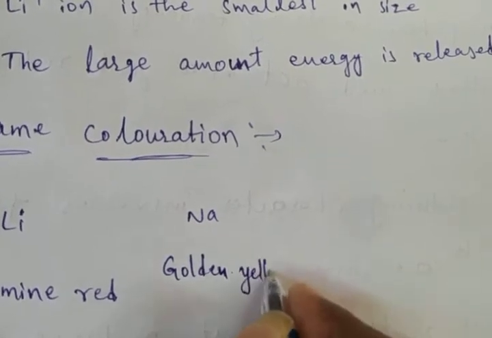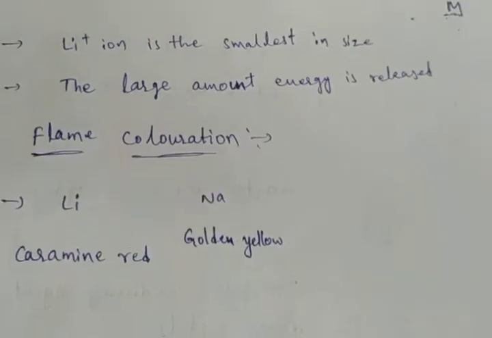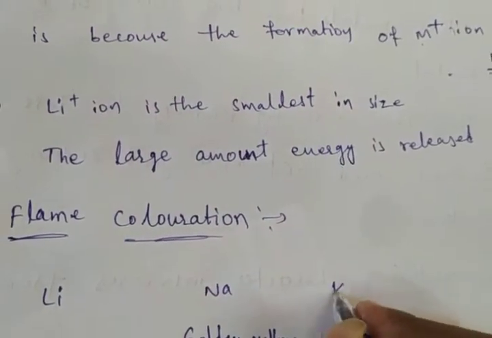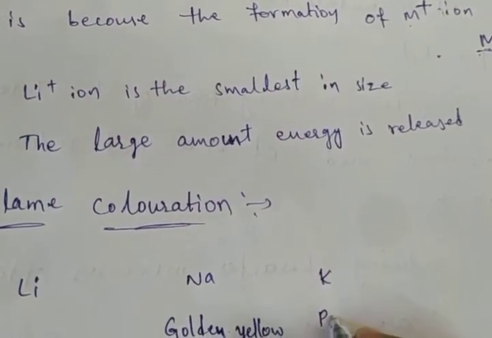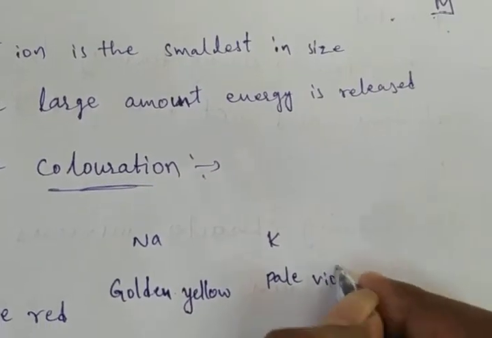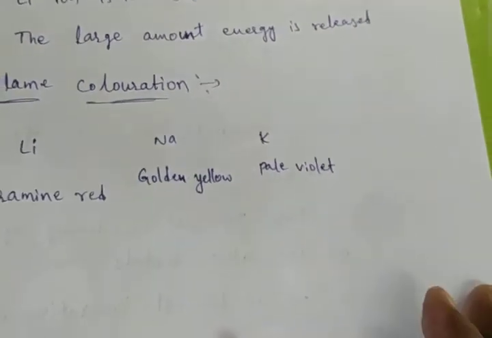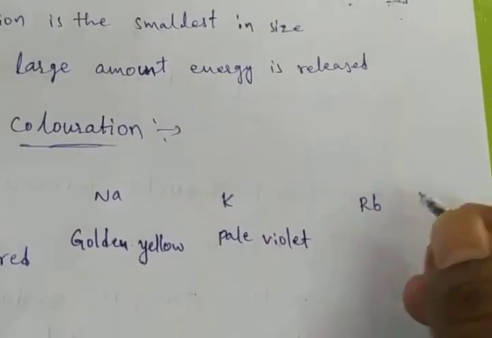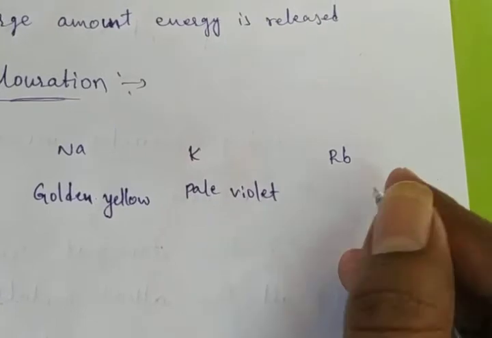Potassium is pale violet. And rubidium is reddish violet.